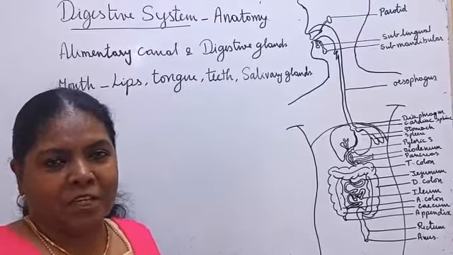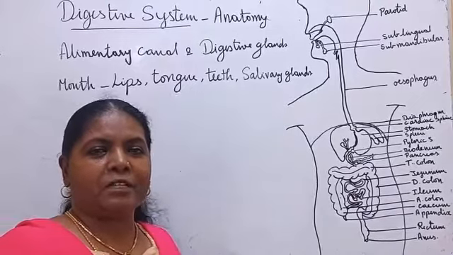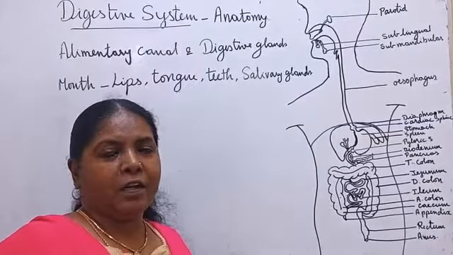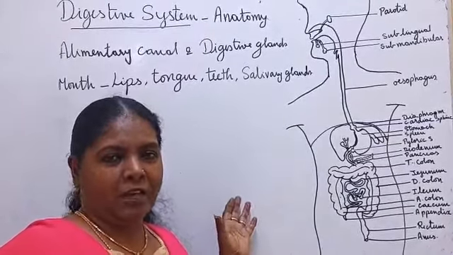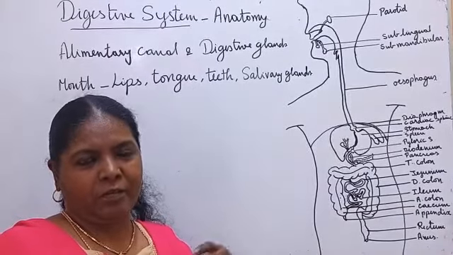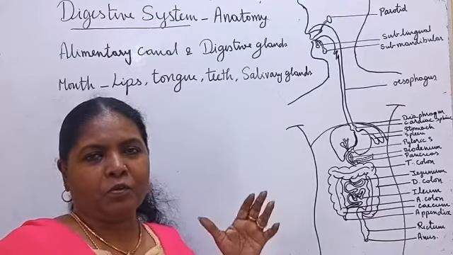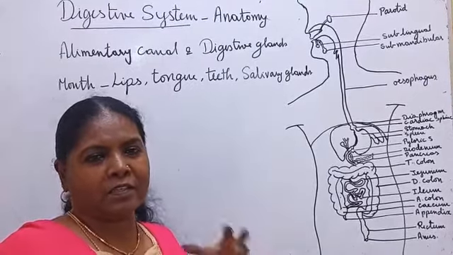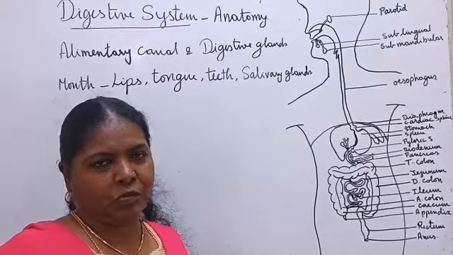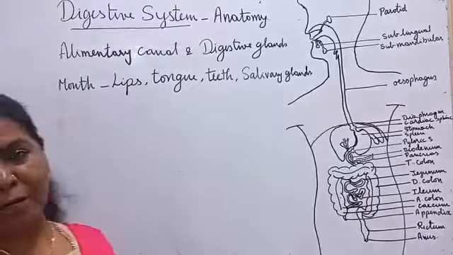Last lesson we have seen nutrition. What are the nutrients that should be present in our food? Now today we are going to see how the nutrients are given to the body, given to the tissues. How they are broken up into micro molecules and sent to the tissues. That work is done by our digestive system.